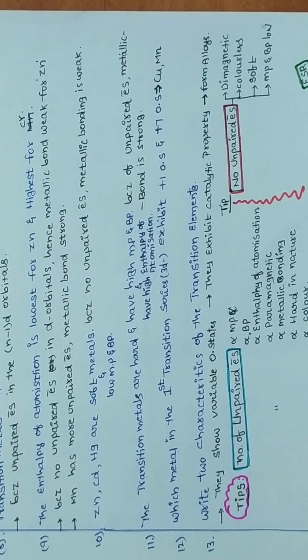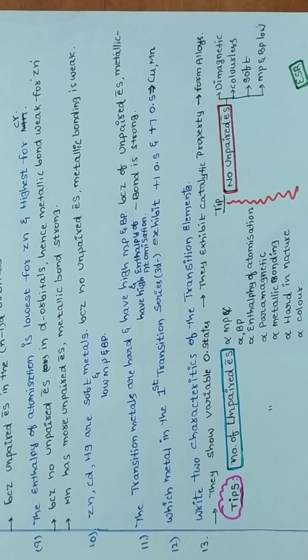See now, most of the questions of this d-block elements depend upon the unpaired electrons. Previously we saw that everything there depends upon the number of unpaired electrons. The more the unpaired electrons, the harder in nature, the more metallic bonding, the more the melting point and boiling point. The enthalpy of atomization is more, paramagnetic behavior is more, and because of the presence of unpaired electrons, they are exhibiting the color property. Because of the presence of more unpaired electrons, they have paramagnetic behavior, and the magnetic moment is also very high.